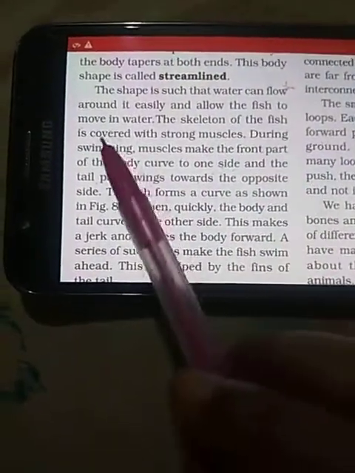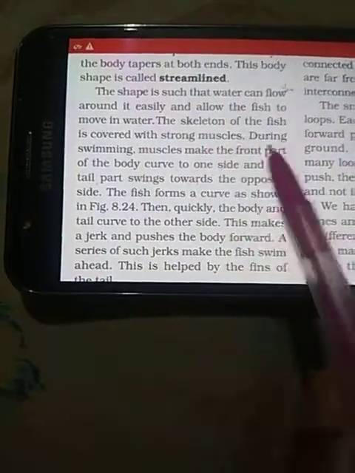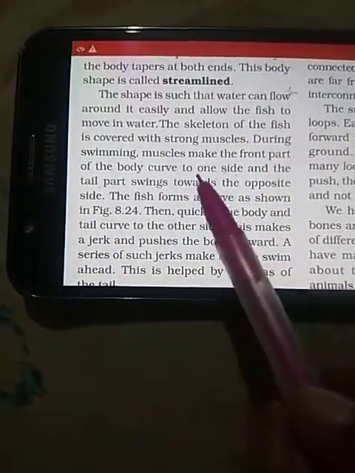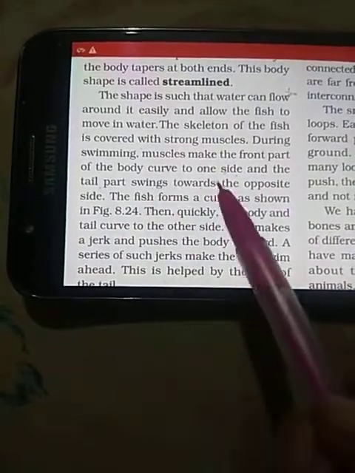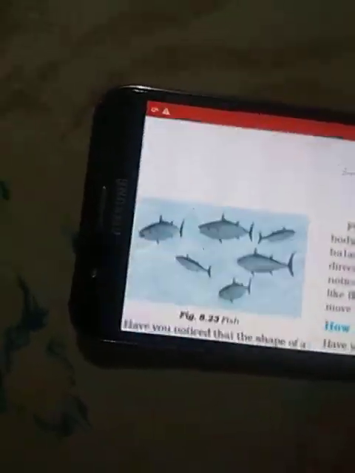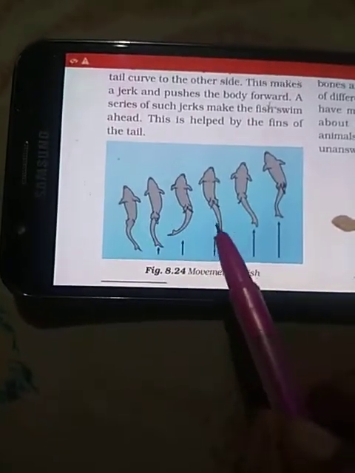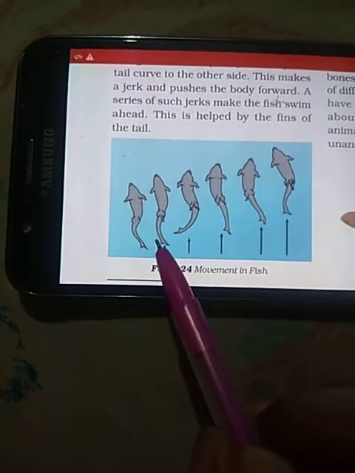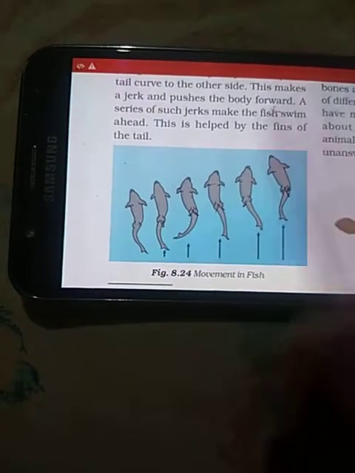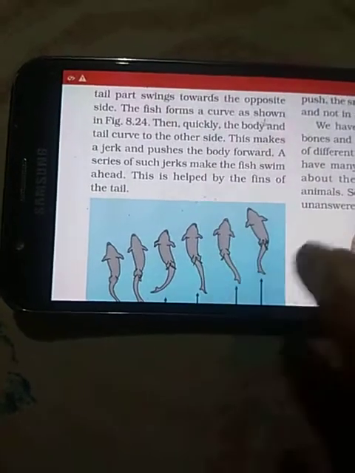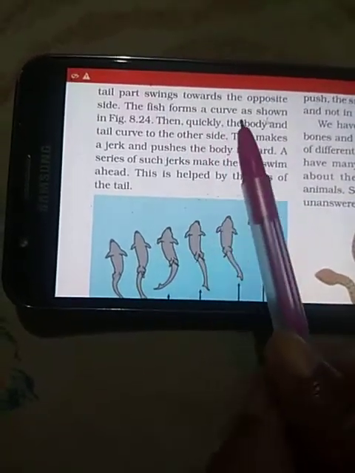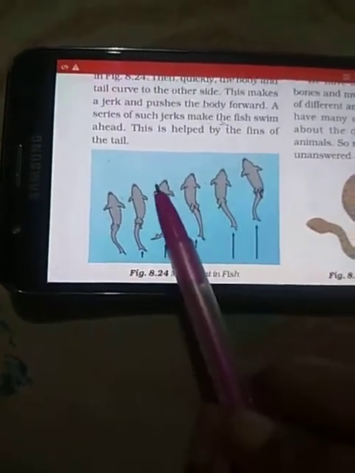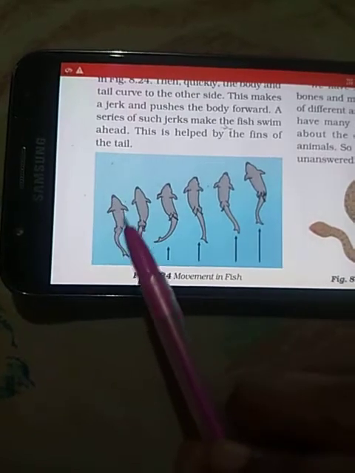The skeleton of the fish is covered with strong muscles. During swimming, muscles from the front part of the body curve to one side and the tail part swings towards the opposite direction. As you can see in the picture also, the head is moving in one direction and the tail is moving in the opposite direction. The fish forms a curve as shown in figure 8.24. As you can see here, the fish is making a curve in its body.